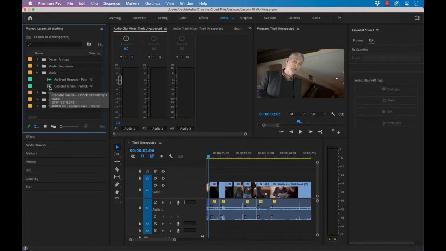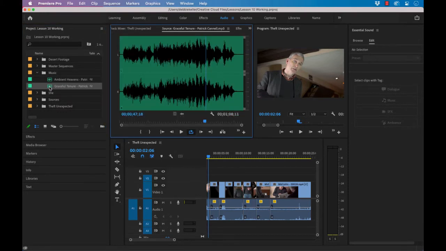In the project panel, open the music bin and double-click the clip Graceful Tenor, Patrick Cannell, to open it in the source monitor. Because this clip has no video, Premiere Pro automatically displays the waveforms for the two audio channels. At the bottom of the source monitor, the width of the time ruler represents the total duration of the clip.